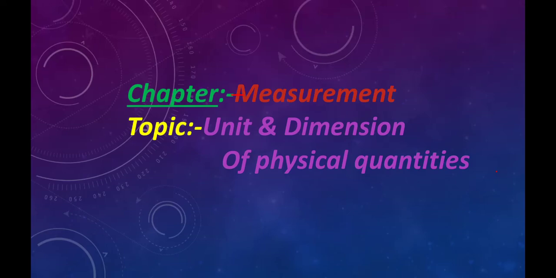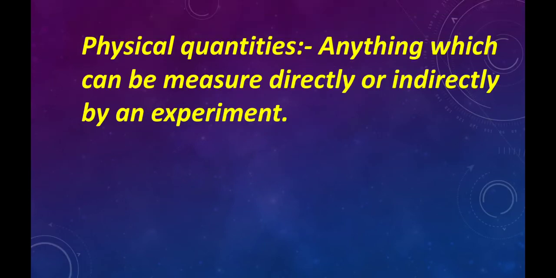So our first topic is unit and dimension of physical quantities from chapter 1, measurement, and this is our first video. So any physical quantity can be defined as anything which can be measured directly or indirectly by an experiment, called physical quantities.